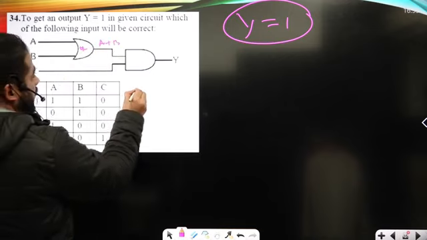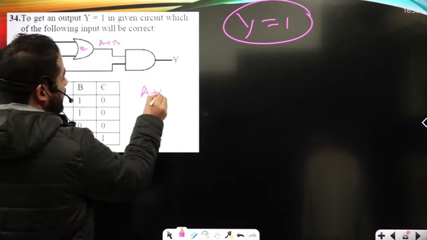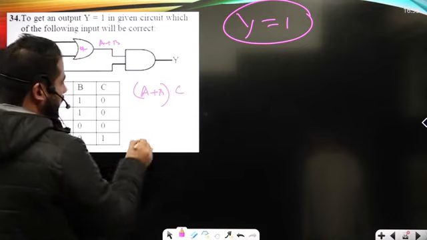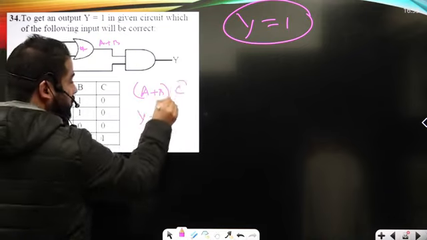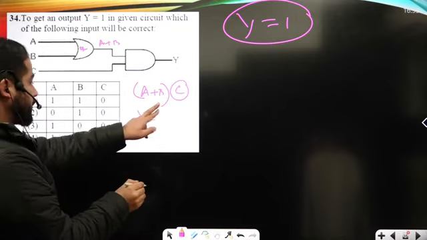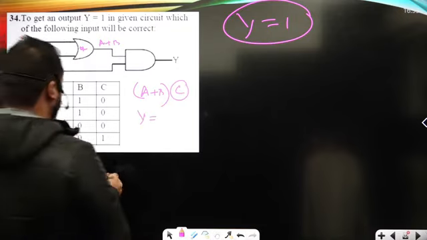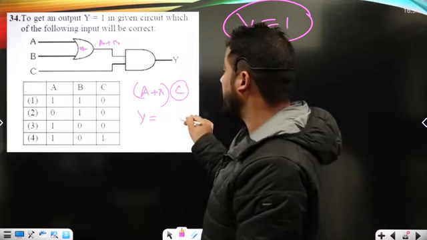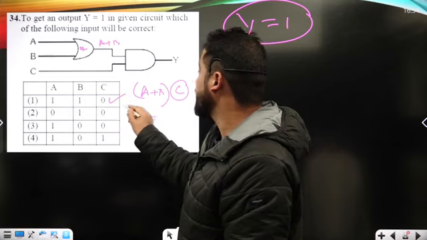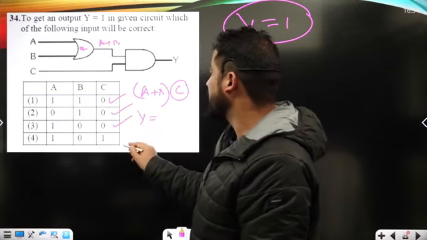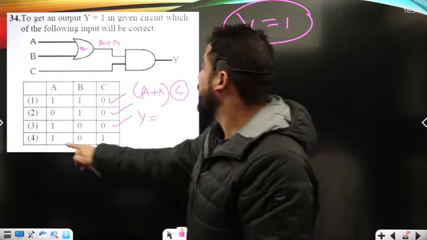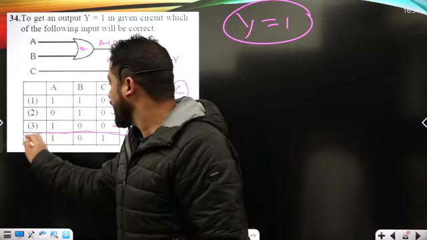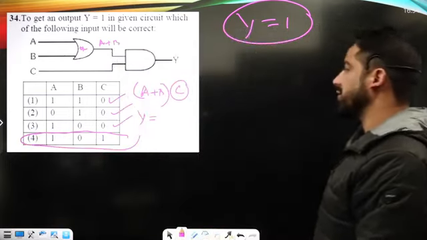Now here I can call it an AND gate. So the first input is A plus B, the second input is C, right? If input C is 0, the whole output will be 0, okay? If input C is 1, there is a possibility the output will be 1. If input C is 0, Y is 0. Only under option third, 1 plus 0, that's 1, dot 1, that's 1, okay? So option 4 must be the correct option.